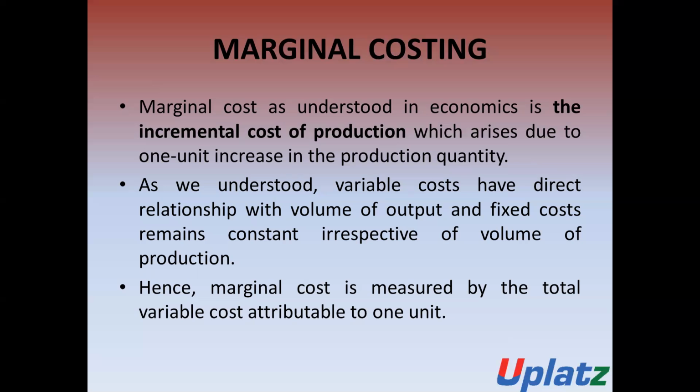If there is an increase in the production, then the variable cost will increase, and if there is a decrease in the production, then the variable cost will decrease. And fixed costs are those costs which are constant irrespective of the volume of production. In the case of fixed cost, there will not be any change if there is an increase or a decrease in production.